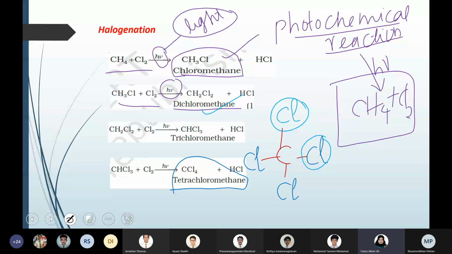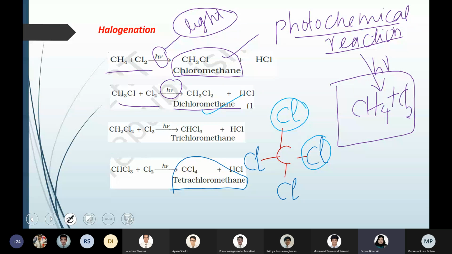So it's actually a chain reaction. You cannot control it. Once one hydrogen is replaced, the second hydrogen also gets replaced, then the third, and then the fourth. The mechanism you don't have to learn; it is a free radical mechanism, and we are not discussing that, as it's not important for us. But just understand that it is a chain reaction which carries on continuously if you are not disturbing it. If you are not taking out the product, the same product will undergo further substitution until all the hydrogen is replaced with chlorine atoms.